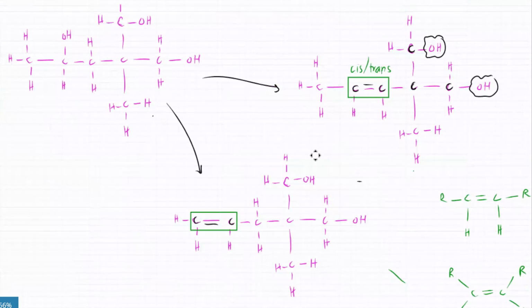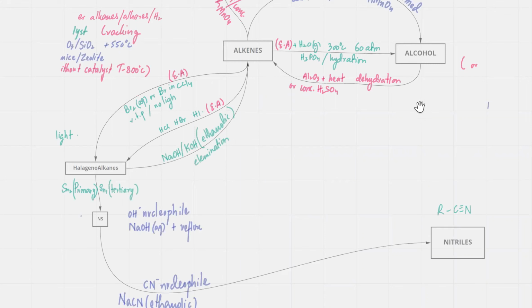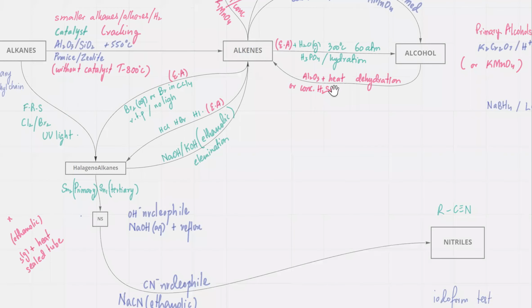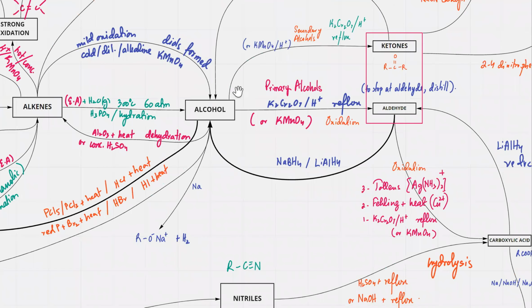So let's continue with this. We just did this part. We're almost done with oxidation. We did dehydration of alcohols, which is Al2O3 plus heat or concentrated H2SO4. We did oxidation of alcohols and reduction of alcohols. We did alcohols turning into aldehydes, turning into carboxylic acid.